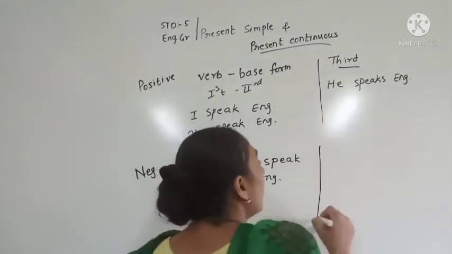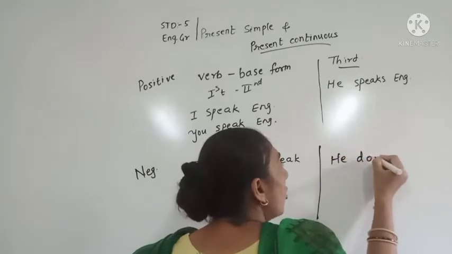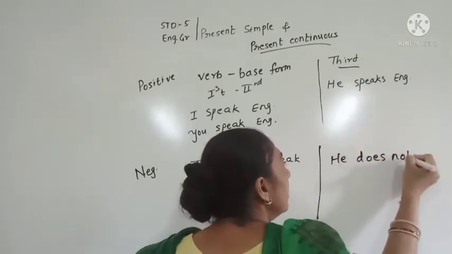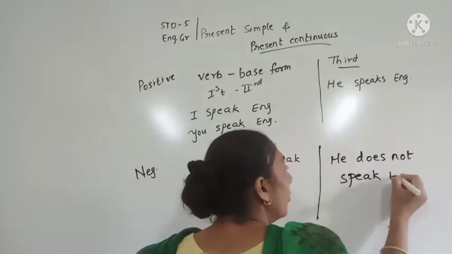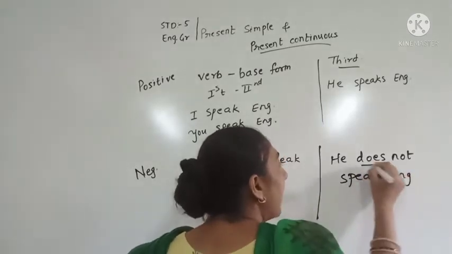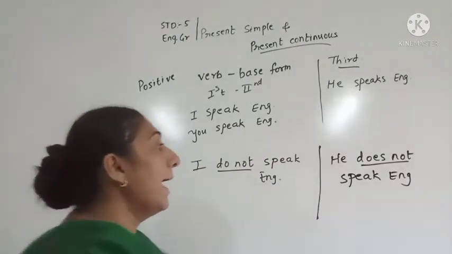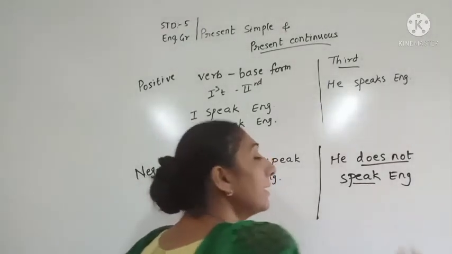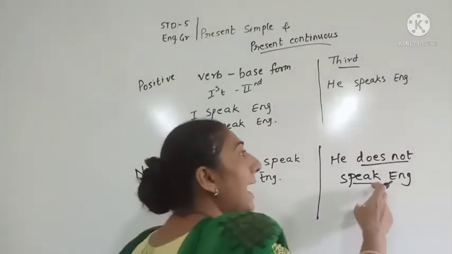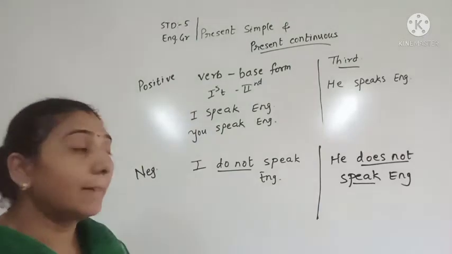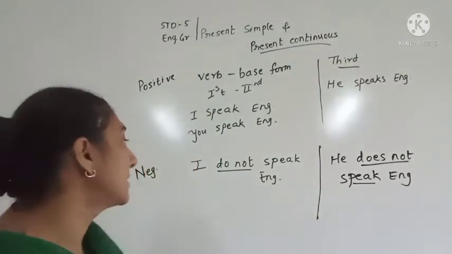And in the case of third person, we will write he does not speak English. We will add here does not, and the verb will remain in its base form. Here we will not add s. In the case of negative, we will not add s.